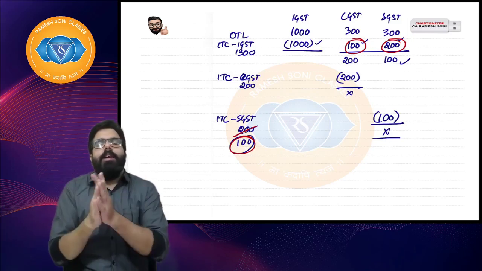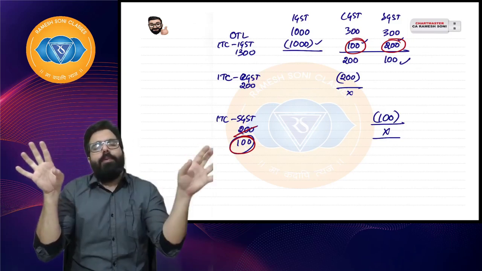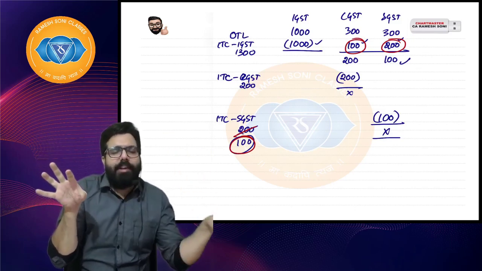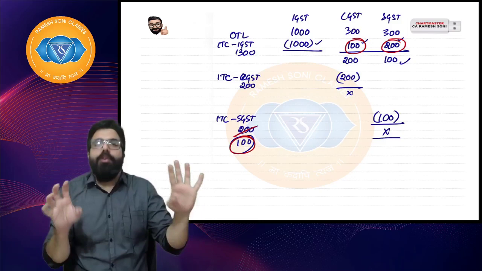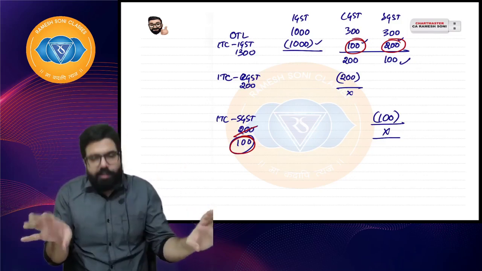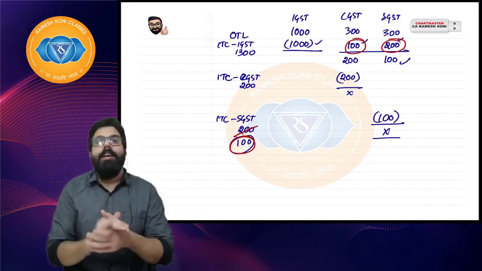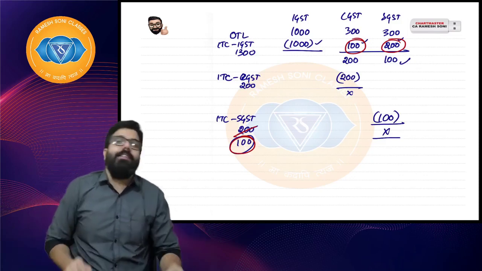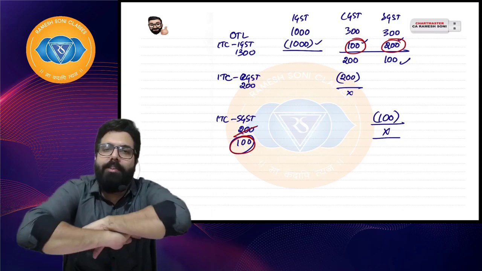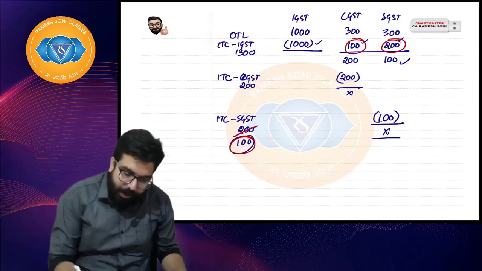What I am telling is, don't worry about it. IGST first for IGST, then IGST for CGST or SGST in any order, any proportion. Then IGST should be used fully. Then I'll use CGST for CGST, then CGST for IGST, then SGST for SGST, then SGST for IGST. Remember one thing, CGST to SGST is never possible. I hope everyone is clear.